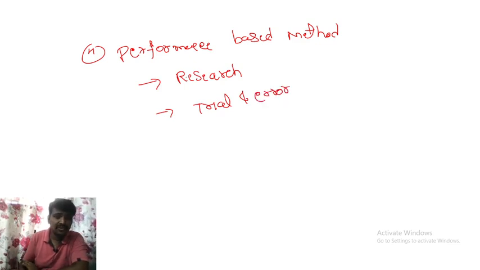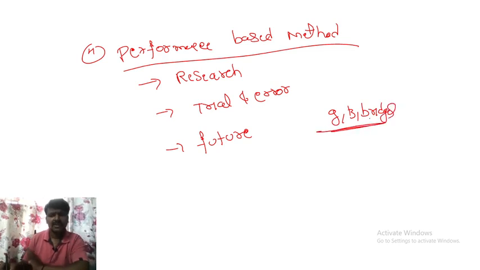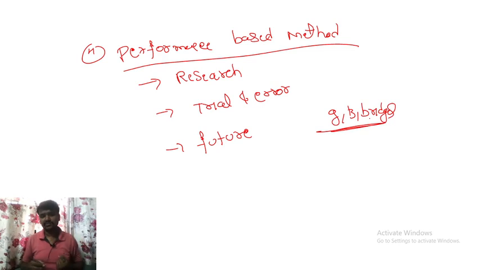Still they are not using this performance based method, but in future this will be the main method, because for girders, beams, and bridges there are plenty of problems in design even in limit state. They are trying to overcome those using this performance based method.